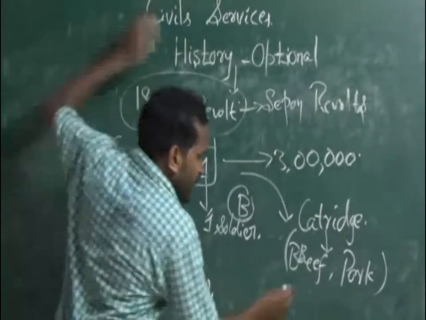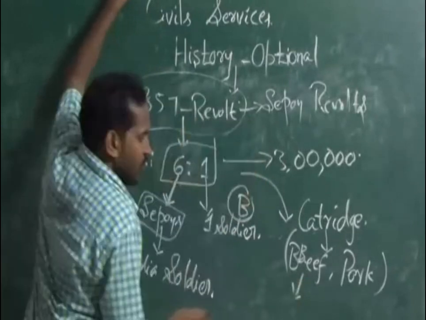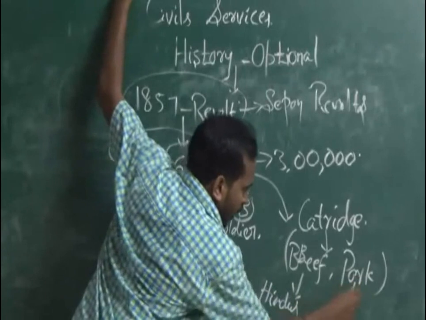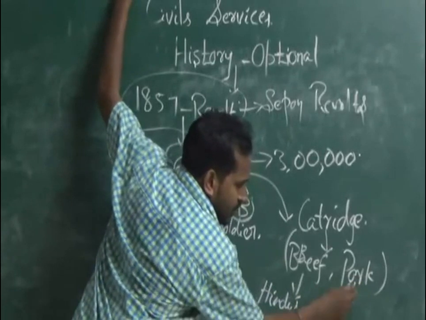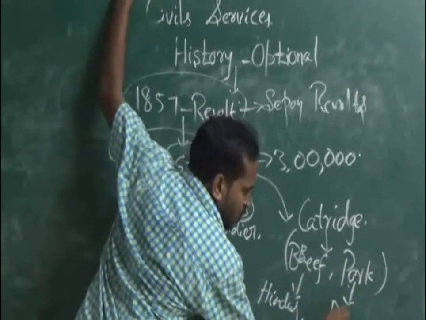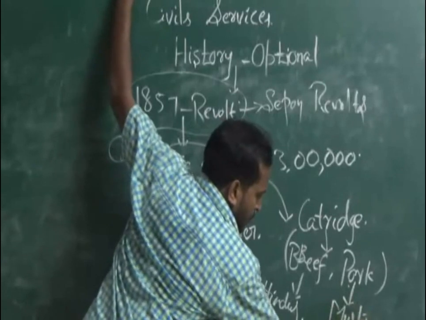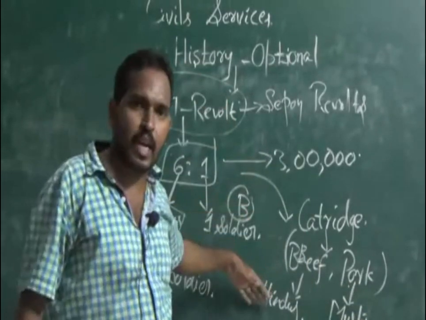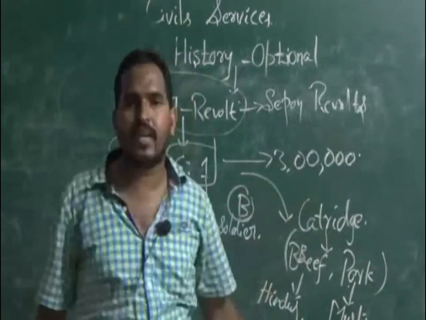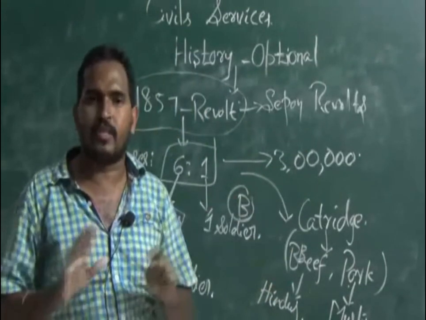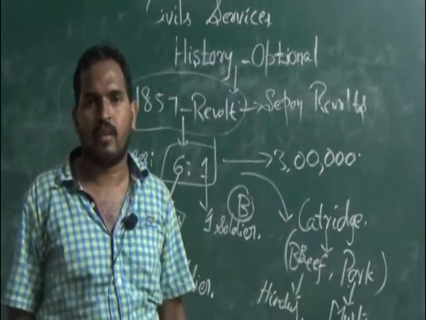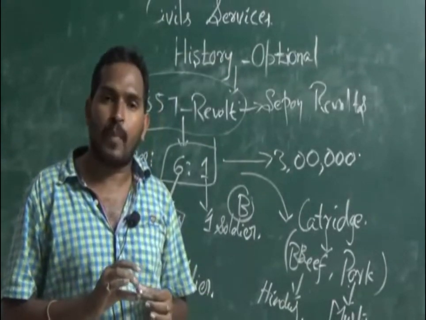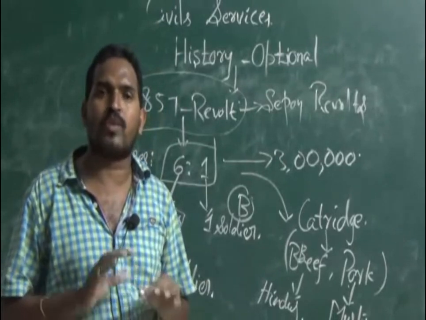Okay, the cow is a sacred animal for the Hindus, and the pig is a sacred animal for the Muslims. This is the way. So the religious sentiments of both the people, the Hindus and the Muslims, were hurt a lot.